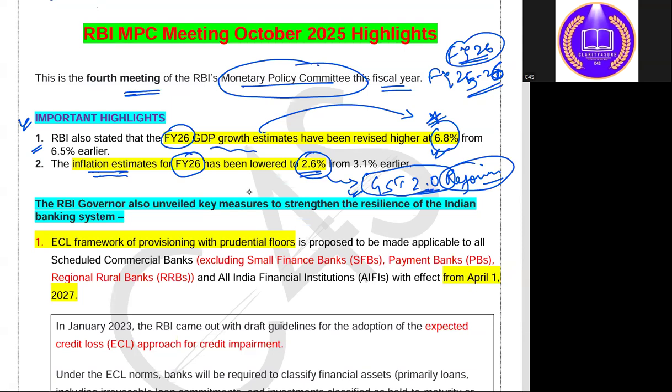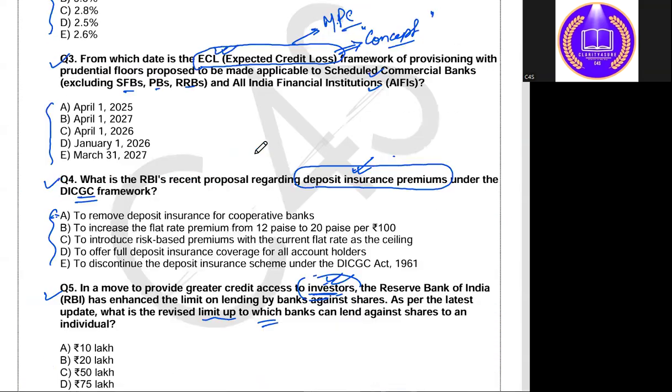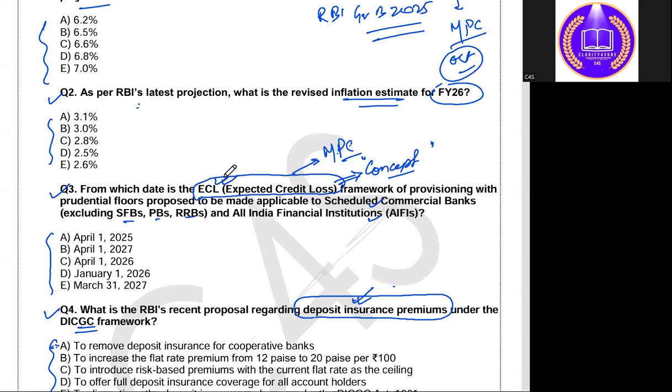All right. Now, coming to the other highlights towards which the RBI governor had pointed out. The RBI governor also unveiled key measures to strengthen the resilience of the Indian banking system, and the first announcement he has proposed is about the ECL framework. We were talking about that in this third question, the expected credit loss framework.